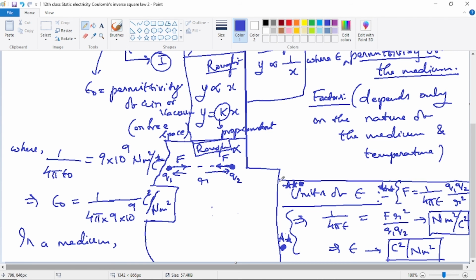So wherever the topic is ending, I'm drawing a line, you see here, an ending line, the ending of the topic. So I have just drawn a line here. This is the completion of the topic. So that's about Coulomb's inverse square law. Whatever things we are seeing here are simple, nowhere is any complication there.